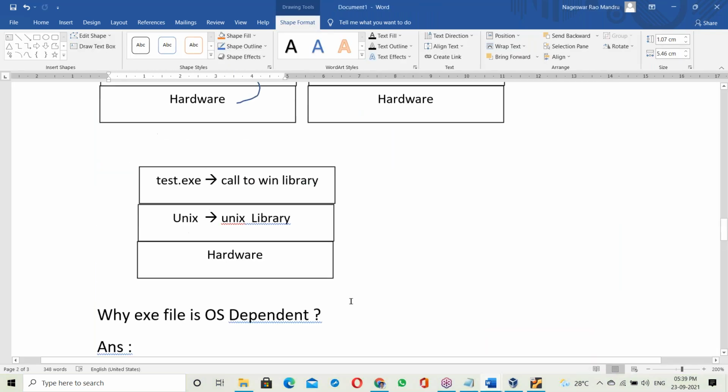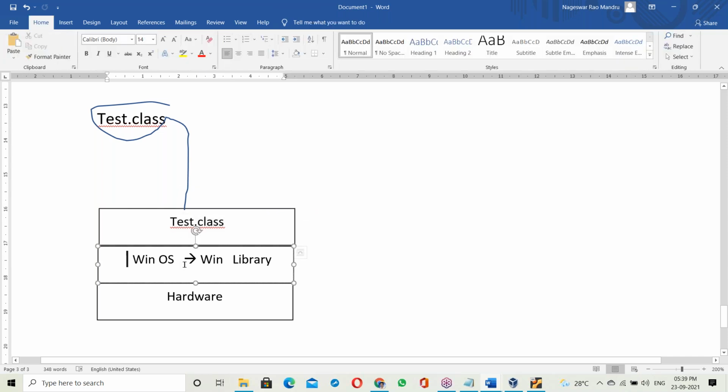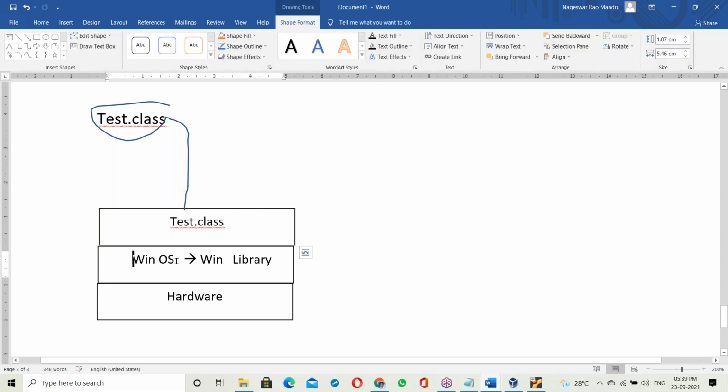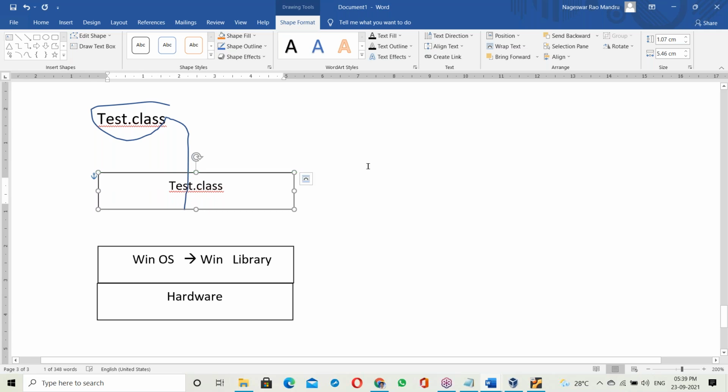Before running, the tested dot class file has to link with a base library. But it doesn't have any; it's a plain Java program, not linked with any base library. Now, to run on Windows OS, it has to link with the Windows OS library. Who will link it? Someone has to link it.